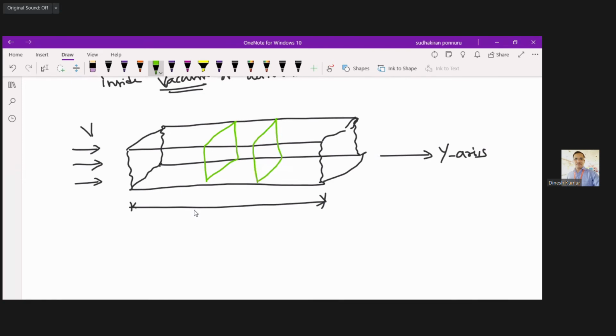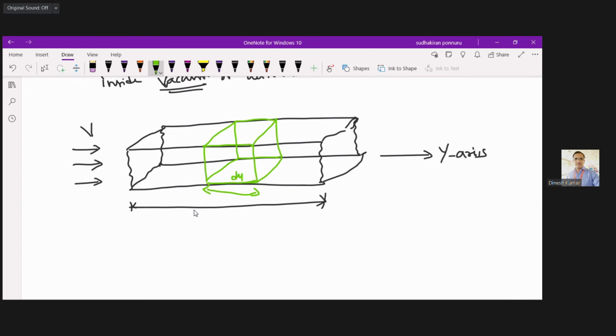So this is the tube where we are concentrating just right now. Since this is along the y-axis, out of total y we are considering a small part of it.